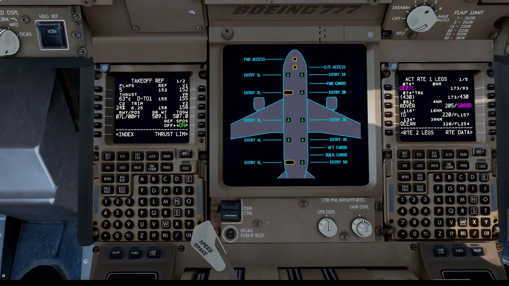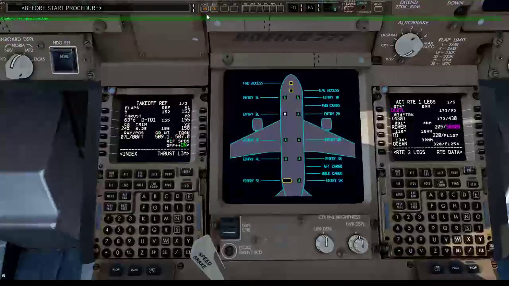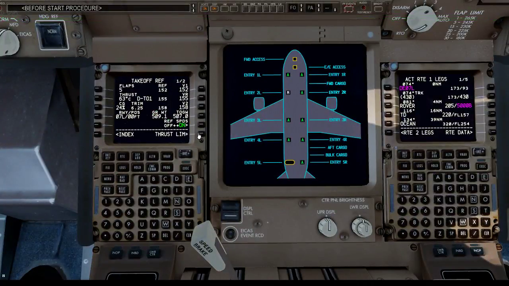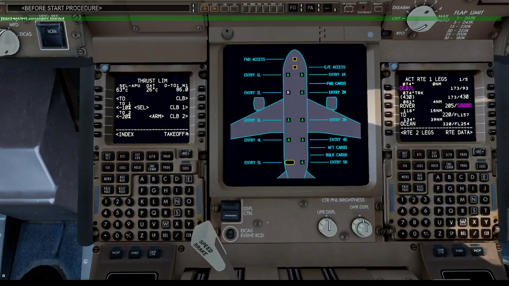Right then. Hey Captain, cabin is ready to go. If you need anything, just let me know. And are you sure? Cabin crew arms lines.